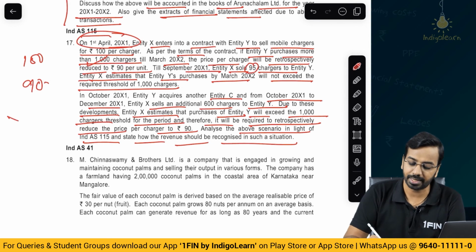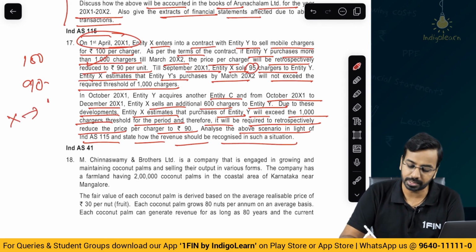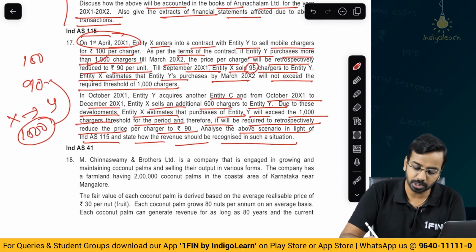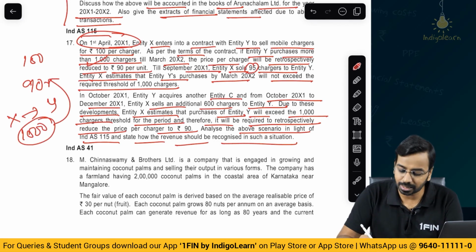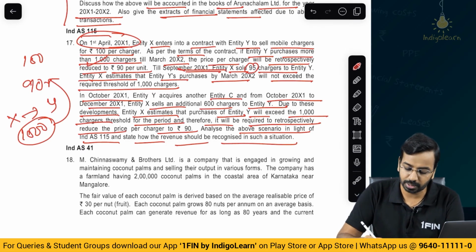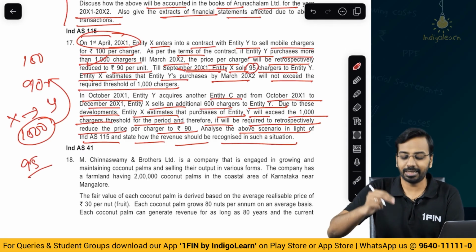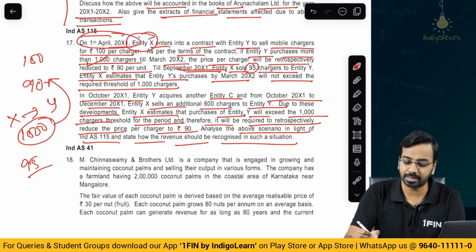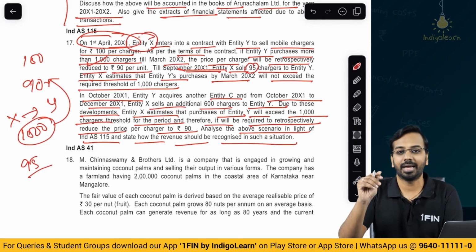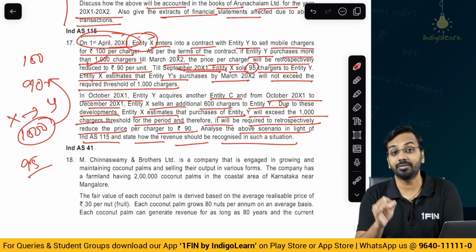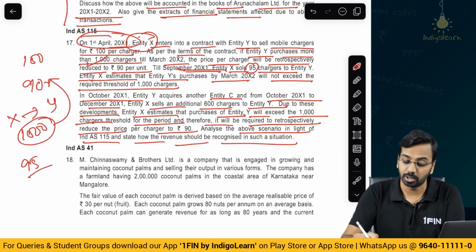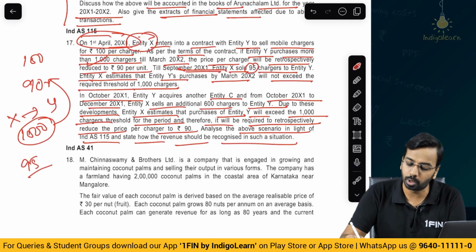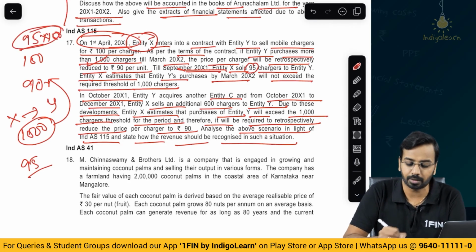1st of April. X is the seller, Y is the buyer. Okay. Now Y said I will buy 1000. If you buy 1000, you will get price at 90. Till September, they sold only 95 chargers, and entity X believes that entity Y will not be able to meet the quantitative thresholds and hence discount will not be given. So till September, whatever you have sold, that is 95 chargers, you will recognize revenue at 100.